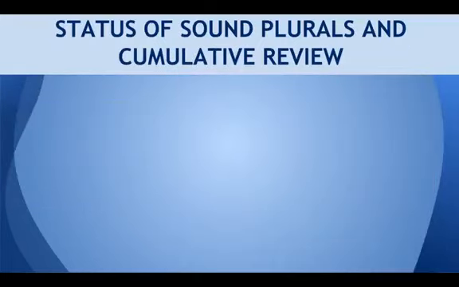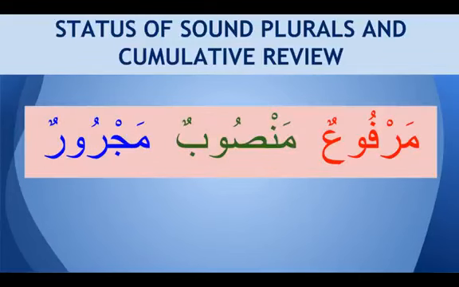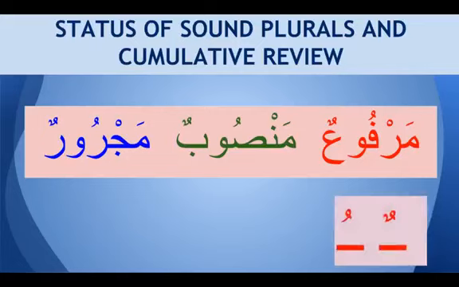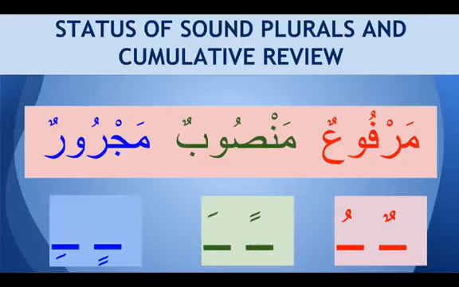So coming to our class, we've learned that the nouns are in three status. It's marfu, mansoob and majroor. So we are very much familiar with these terms now, marfu, mansoob and majroor. And we have learned that the sign of marfu is dhamma, single or double. Sign of mansoob is fatha, single or double. And sign of majroor is kasra, single or double. Double is called tanween, tanween damma, tanween kasra, or tanween fatha.